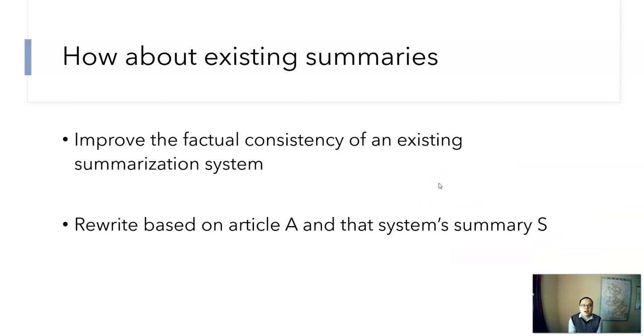So now we have a system that can generate summaries with better factuality. But how about existing systems? We don't want to throw away such systems. Instead, we want to improve their factuality. So the problem becomes rewriting the summary based on the article A and a system's output summary S.